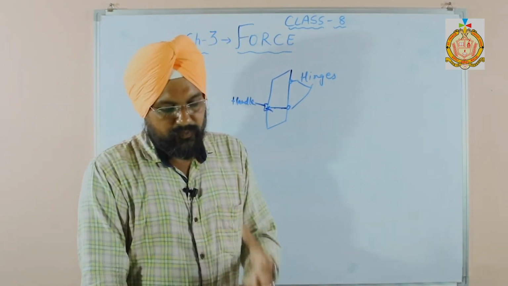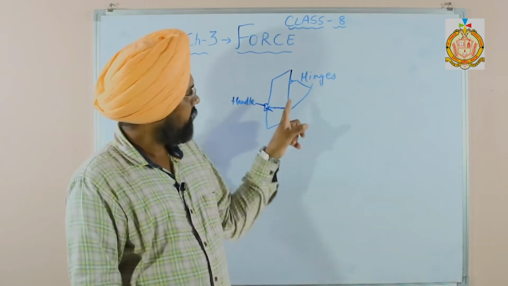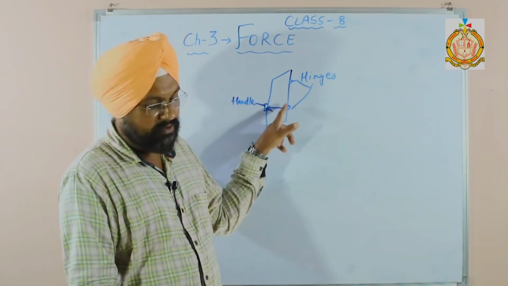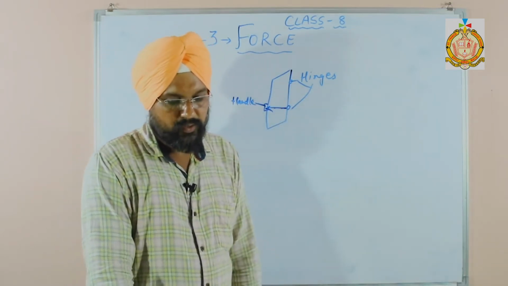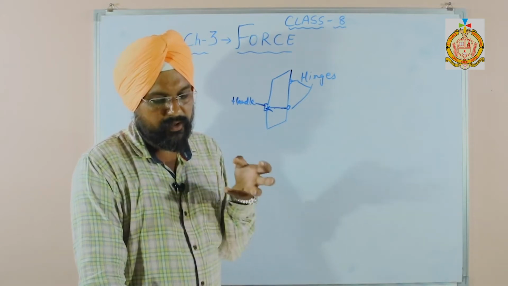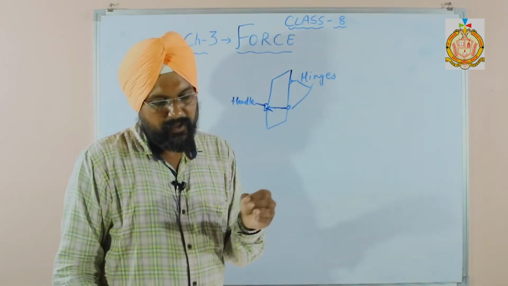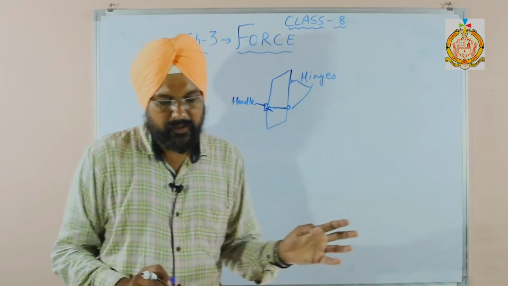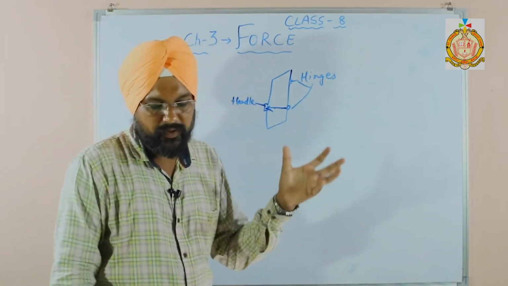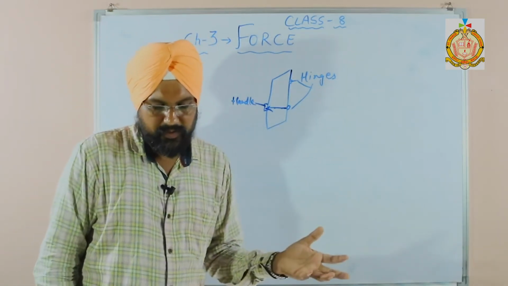So if we apply a force near the hinges, we may not be able to open the door. If we apply a force at the free end, where the handle is provided near the end, then the turning effect of the force to shut the door is there.